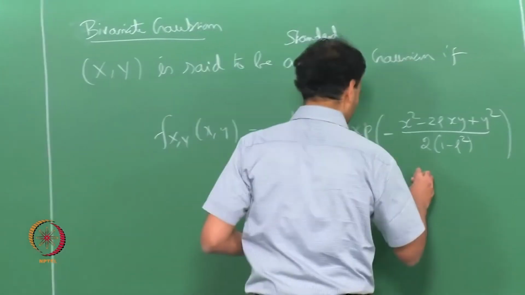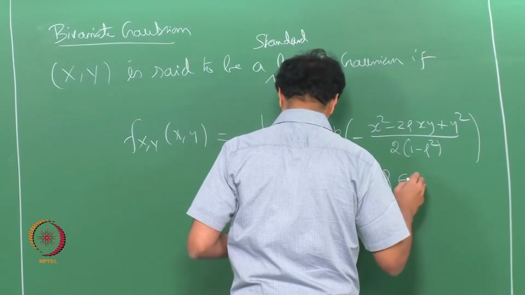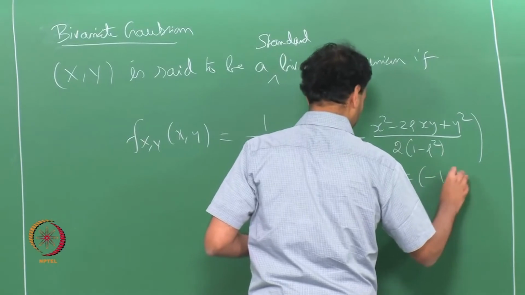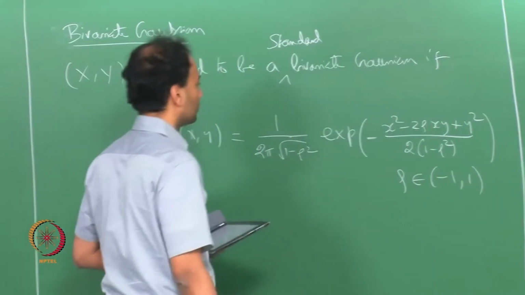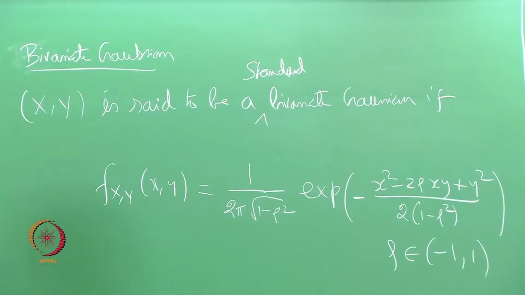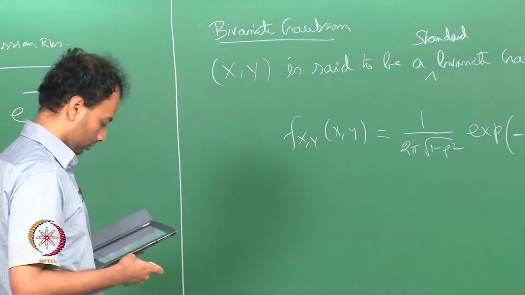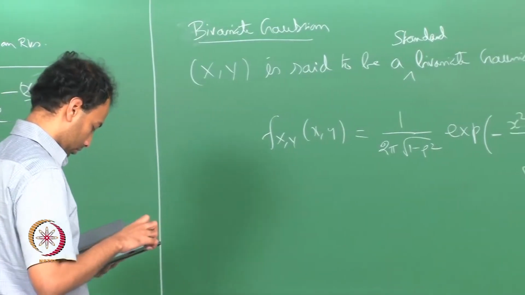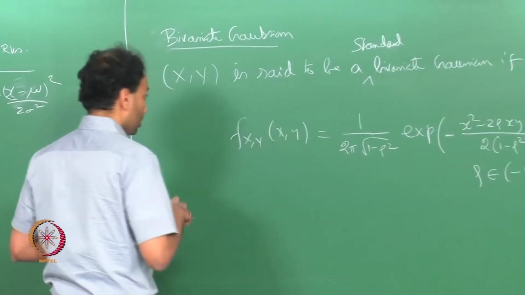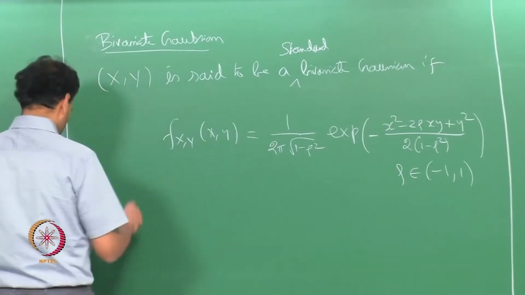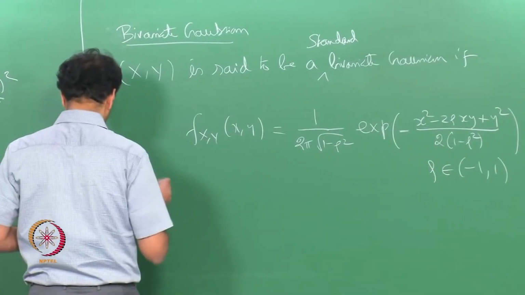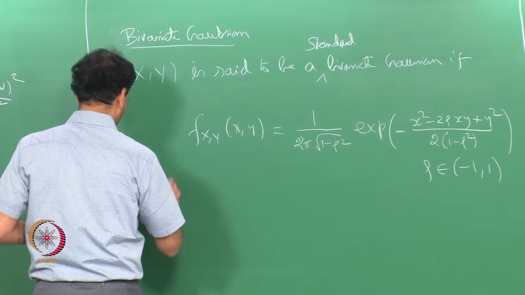Here rho is a parameter that lies in minus 1 to 1. What we can show is this, though I will not show this proposition.